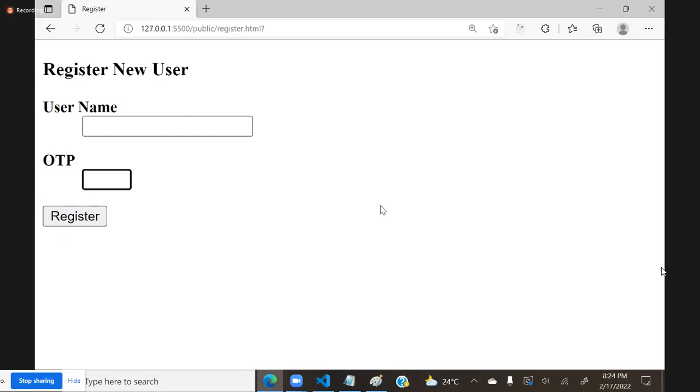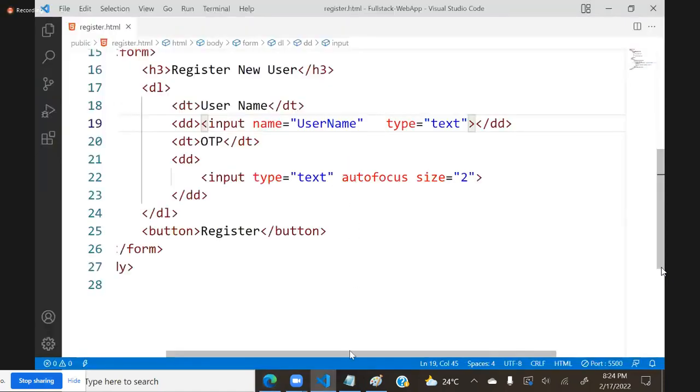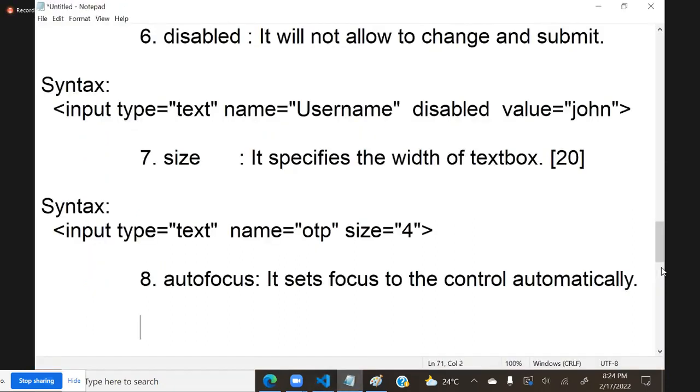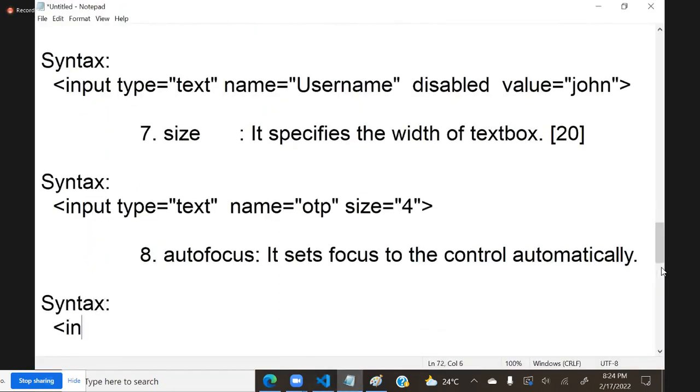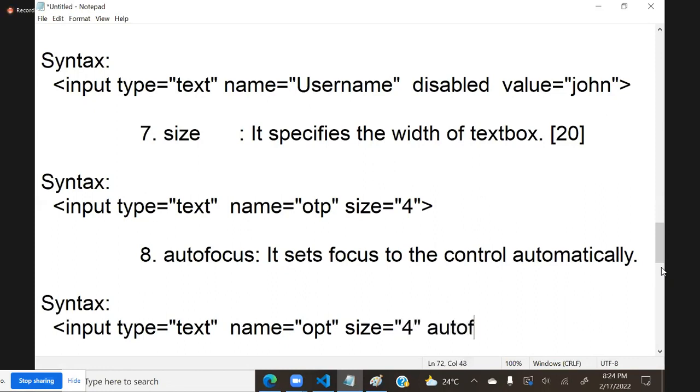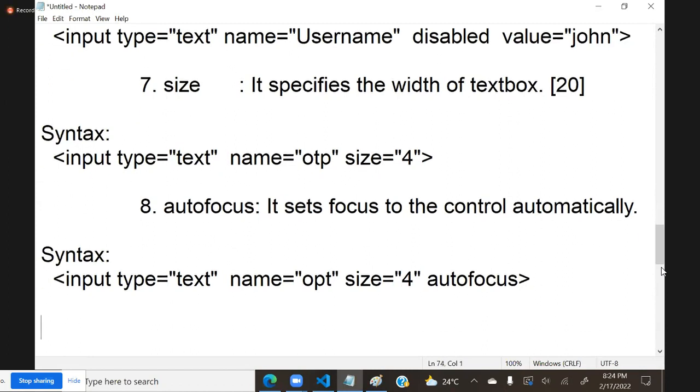Sometimes you are filling a lengthy form and they send an OTP. The OTP field should be highlighted so that the user can start typing there, with no other options. That means we want to set focus automatically, and in that case we can go with autofocus. So we configure it this way: input type equal to text, name OTP, size 4, and autofocus.